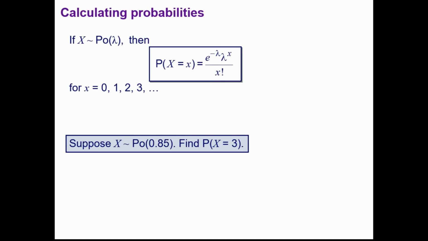An example here: X follows a Poisson distribution with 0.85, so that's saying we would expect on average the event to happen 0.85 times, and we're asked to find the probability that x equals 3. So we can substitute that into the formula, and if you put that into your calculator, you should find it comes out to be 0.0437. You're going to need to make sure that you know where to find the factorial button on your calculator.